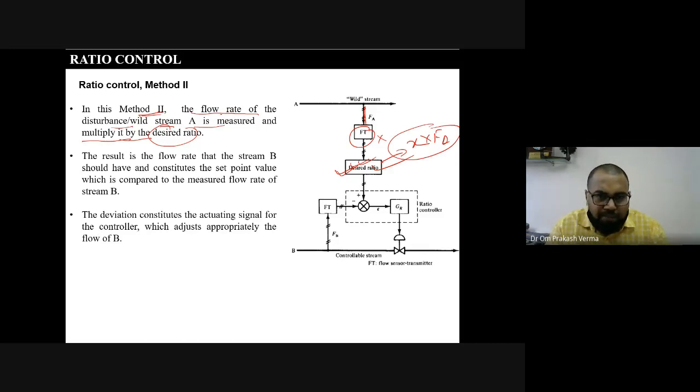I'm repeating once again, the flow rate of the disturbance or the wild stream A is measured and multiplied by the desired ratio.